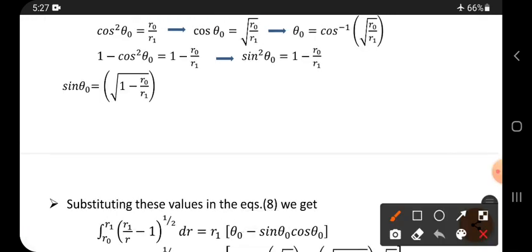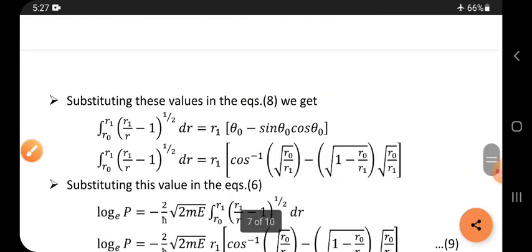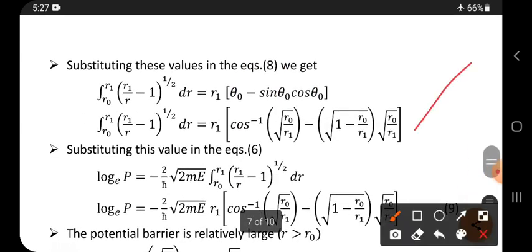Okay. In the place of sin theta, in the place of theta naught, this is substituted. In the place of sin theta, it is substituted. In the place of cos theta naught, it is substituted. Okay, clear?